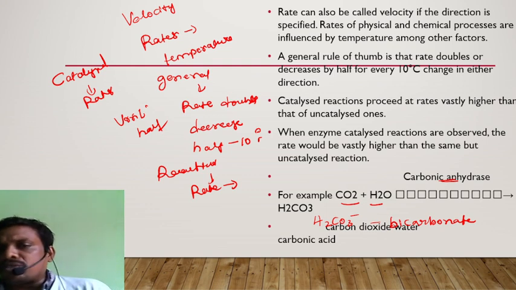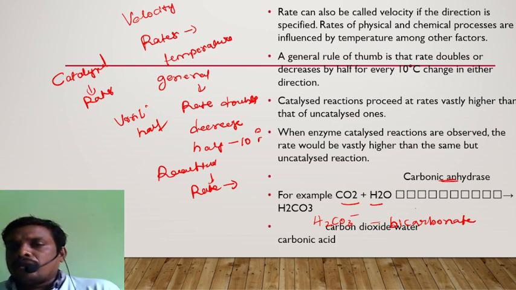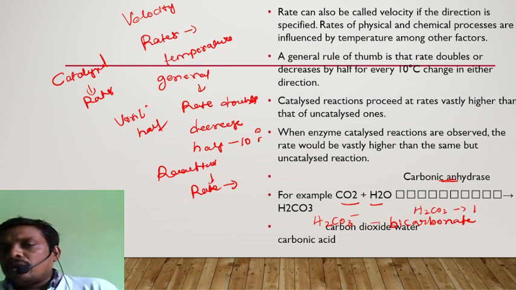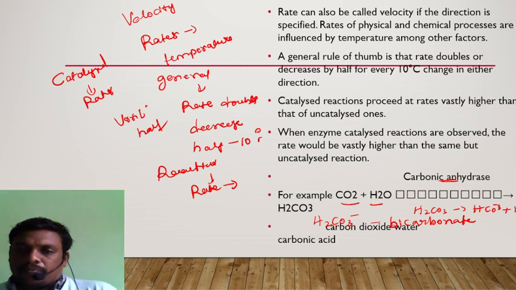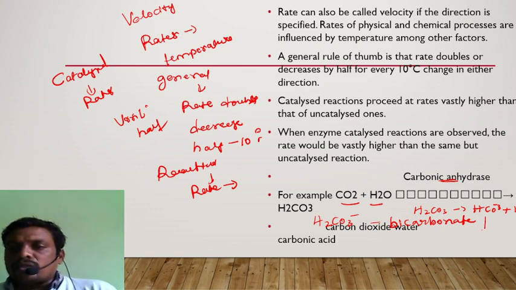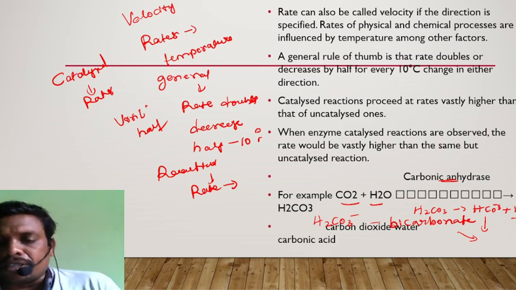Similarly, before formation of bicarbonate ions, H2CO3 later on breaks down into HCO3 minus and H plus ions. This HCO3 minus is the bicarbonate ion, and H plus ions are usually formed here.